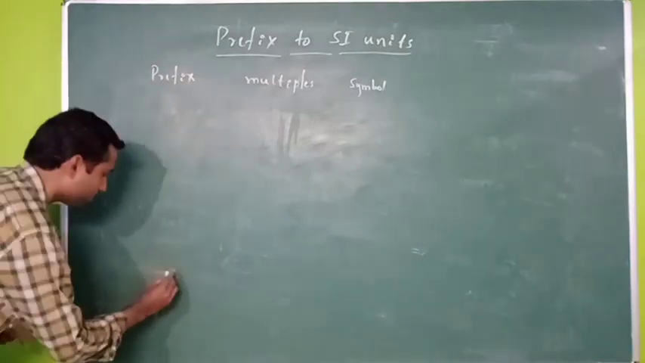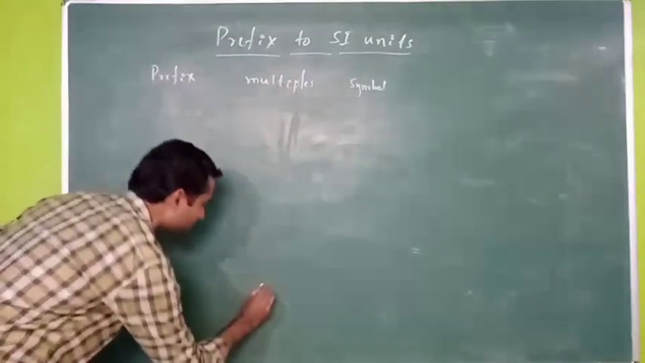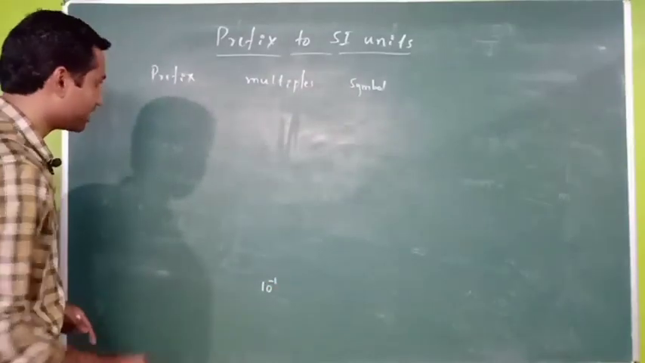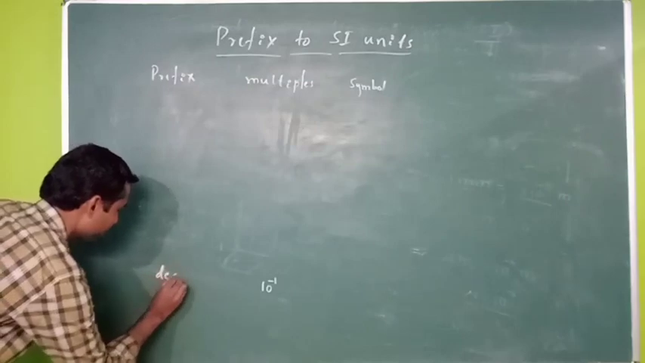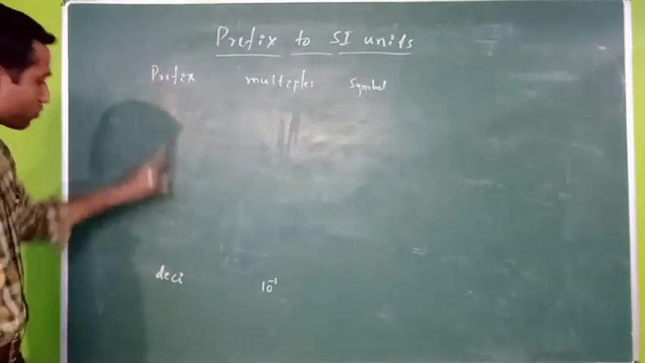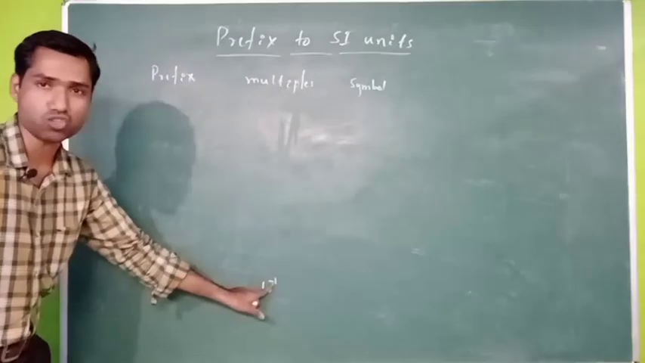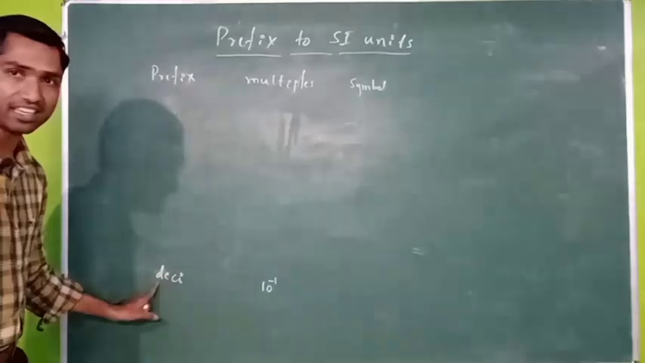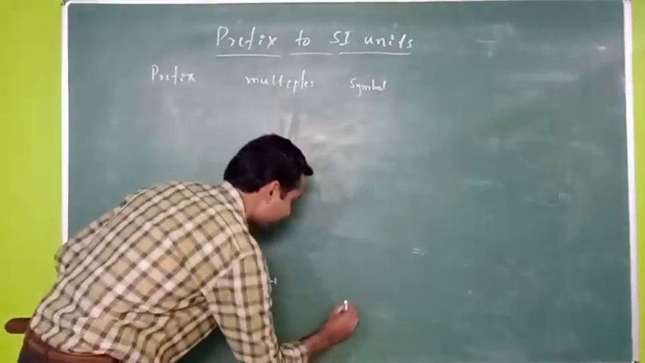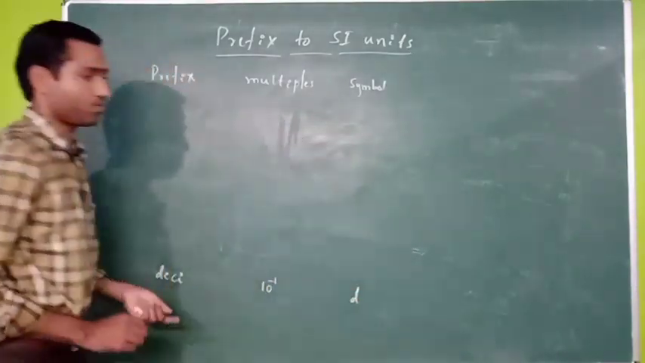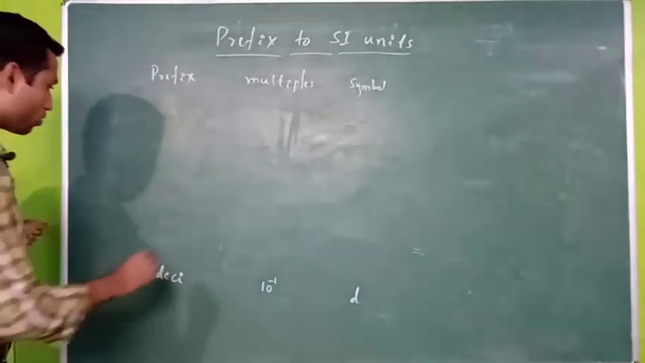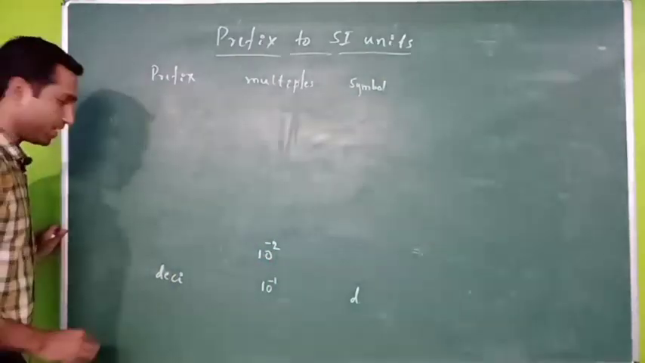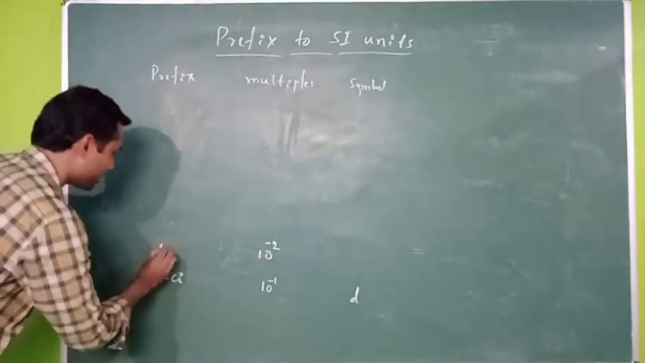So let us start with a multiple 10 raised to minus 1. So this is known as deci. So what is that? Prefix for that is deci, 10 raised to minus 1. If the value is 10 raised to minus 1, then we have to use prefix deci. Right. So symbol for that is d, small d. Right. So now 10 raised to minus 2. What is the prefix for this? So that is nothing but centi.